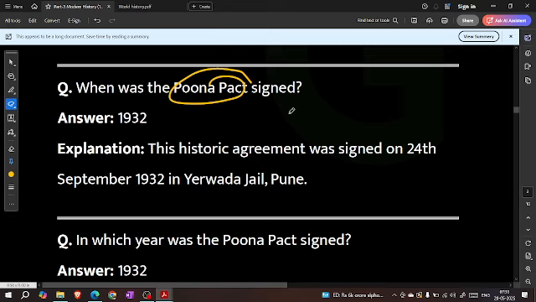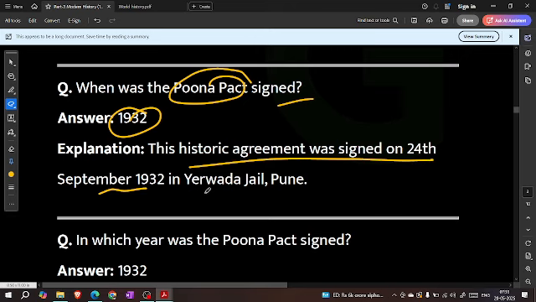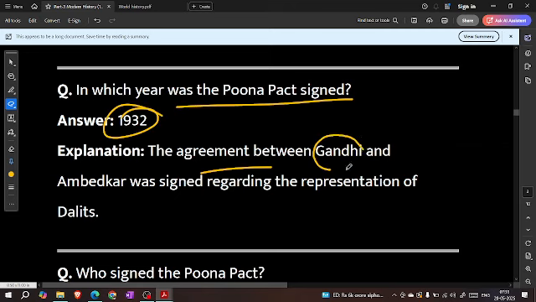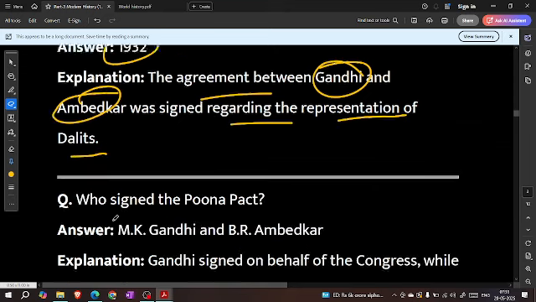When was the Pune Pact signed? In 1932. This historic agreement was signed on 24 September 1932 in Yerwada Jail, Pune. In which year was the Pune Pact signed? In 1932. The agreement between Gandhi and Ambedkar was signed regarding the representation of Dalits.